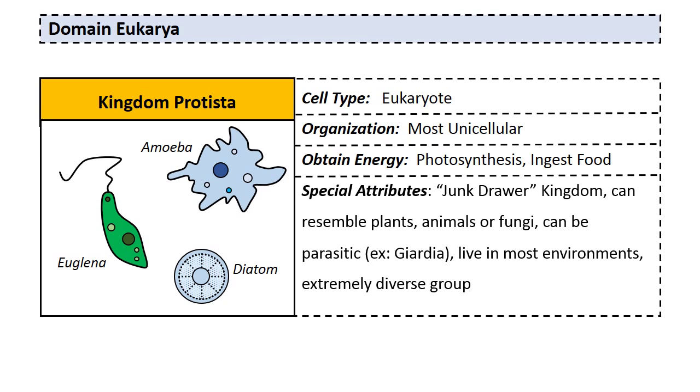All right, some special attributes of this junk drawer kingdom is that they can resemble lots of other kingdoms. For example, some of them look like plants, some of them act like animals, and some of them behave kind of like fungi or mushrooms, okay? They can be parasitic and cause diseases. Some examples of that would be Giardia and Plasmodium, which causes malaria. They live in pretty much all environments, and they are an extremely diverse group, which means there's lots of different types.